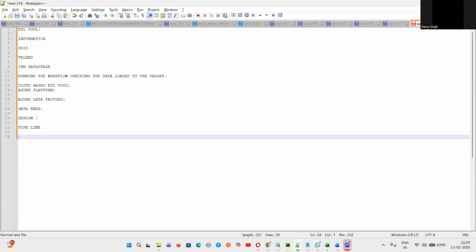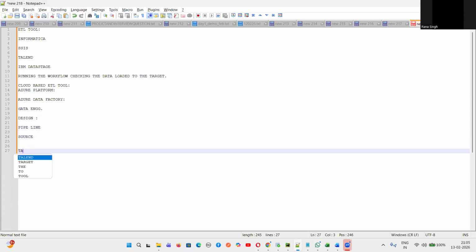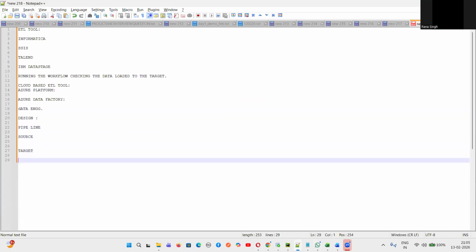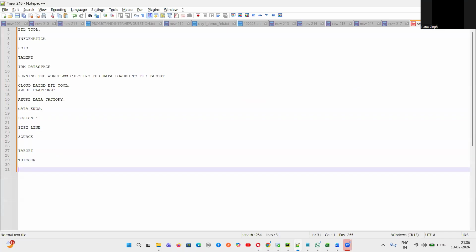Okay. Then what will they define? Source. They will define the target. Okay. They will also create the trigger. I will show you all these things, as a tester. We should know what the developers are doing. They'll create the trigger. And then finally, guys, running the pipeline.